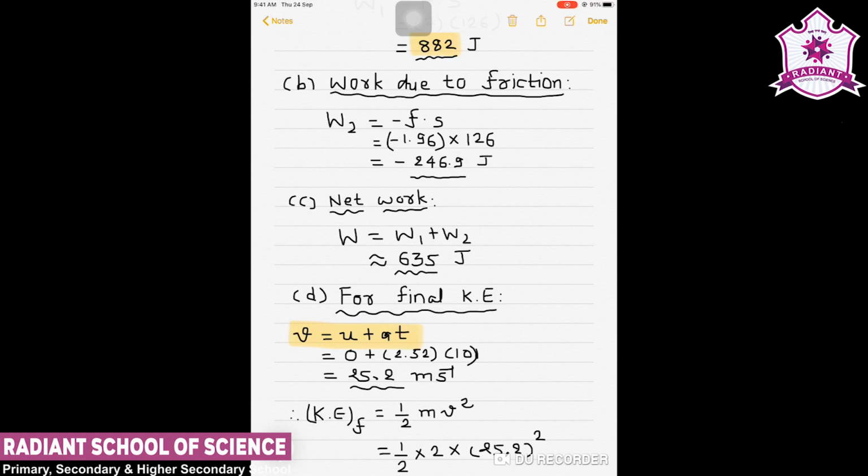We know that u is equal to 0, a is the net acceleration, 2.52 meter per second squared, and time is 10 seconds. So when we put in all the values, we get 25.2 meter per second. That will be the final velocity of the body.